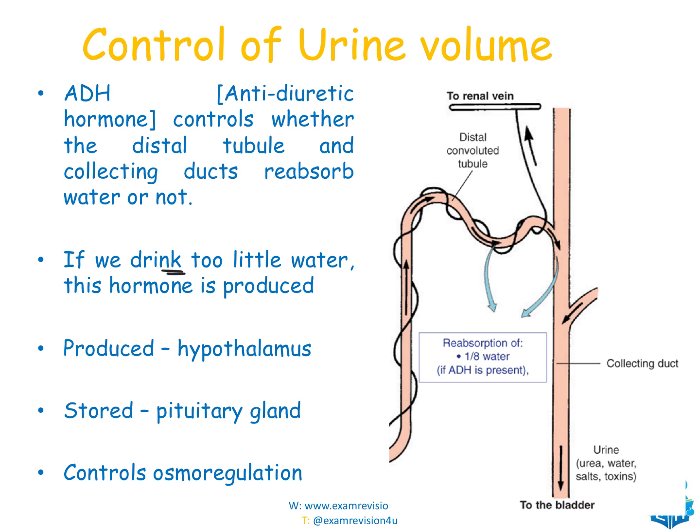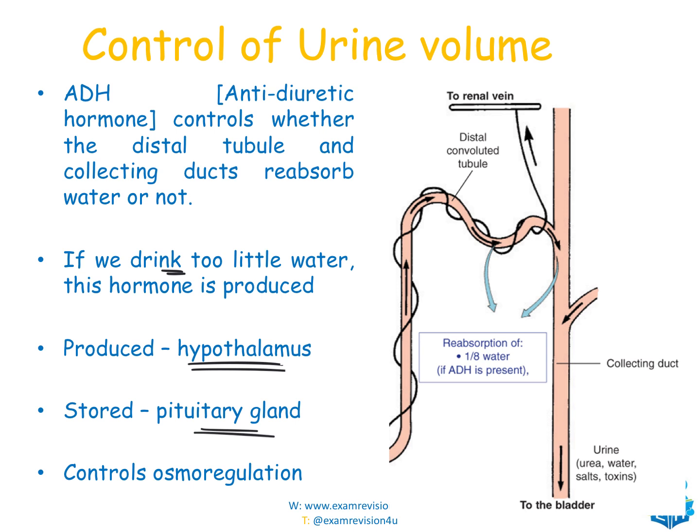Now, ADH is a hormone, so it has to be produced by a gland. It's produced by the hypothalamus and stored in the pituitary gland, and this is responsible for osmoregulation. Osmoregulation, the control of water in our body, ADH is hugely responsible for that.